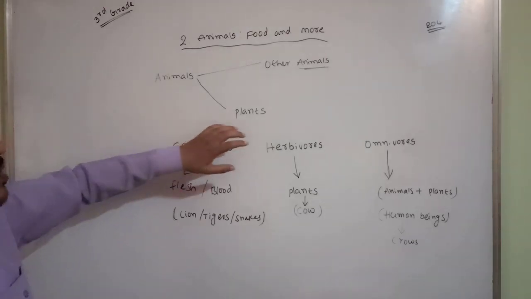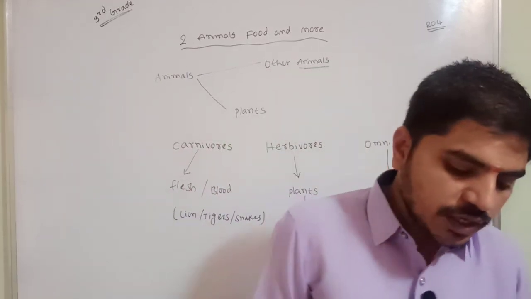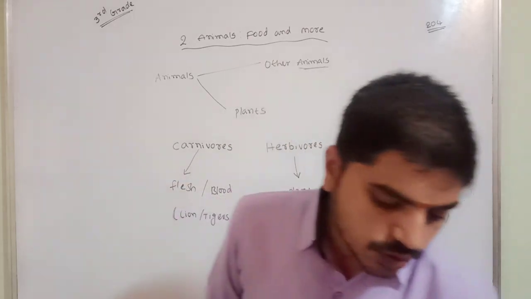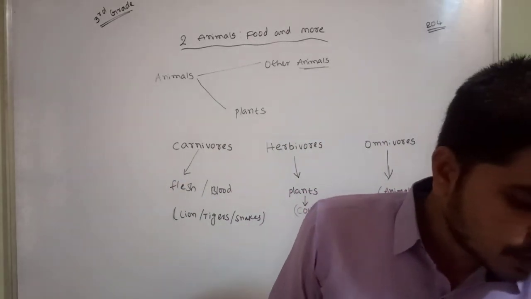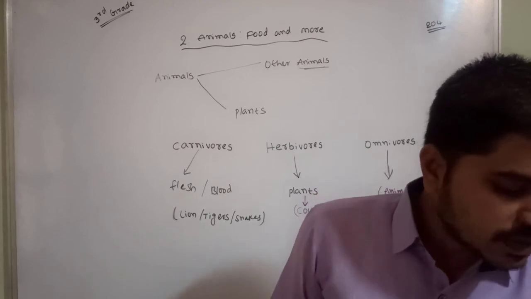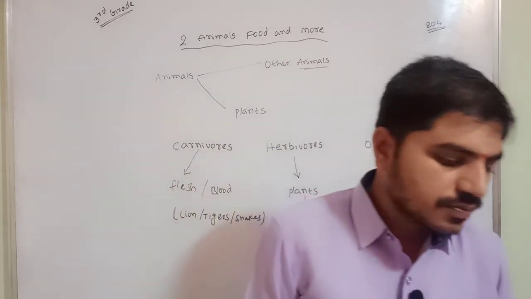So carnivores, herbivores and omnivores, this is the topic we completed. Okay? Topic completed. Next, we have more checkpoints, so we will discuss the checkpoint also. In the next class I will discuss the checkpoint. Okay, children? Right.